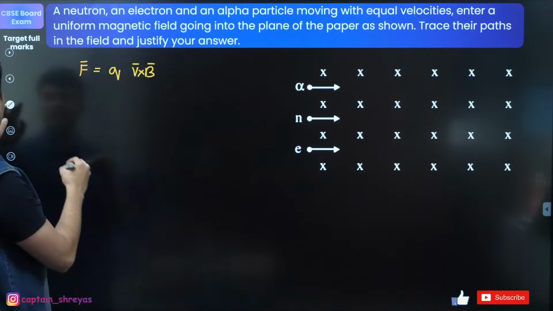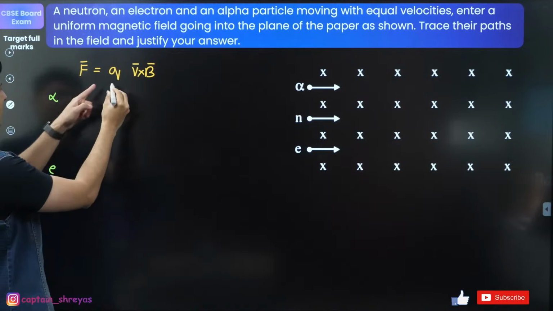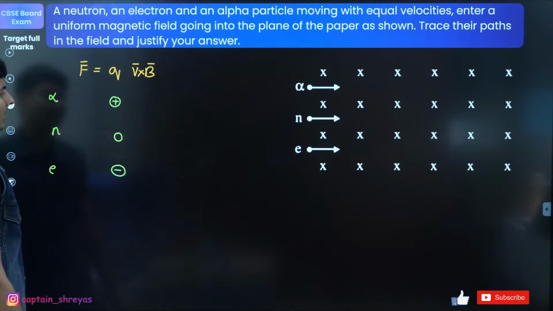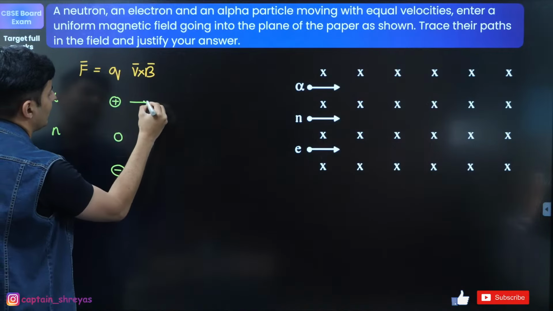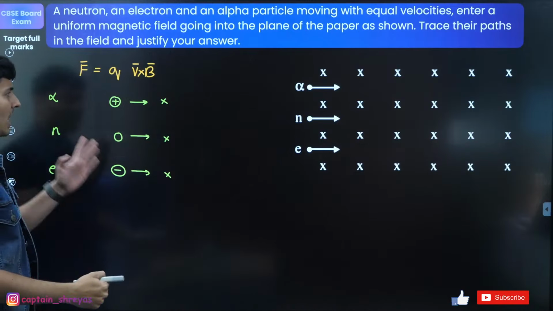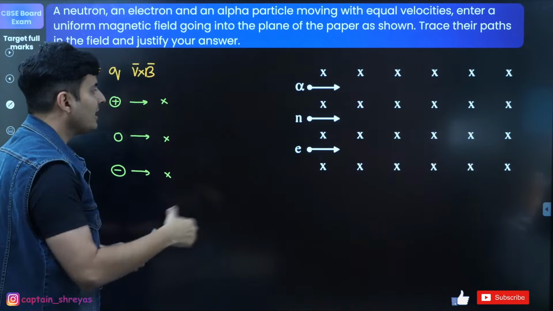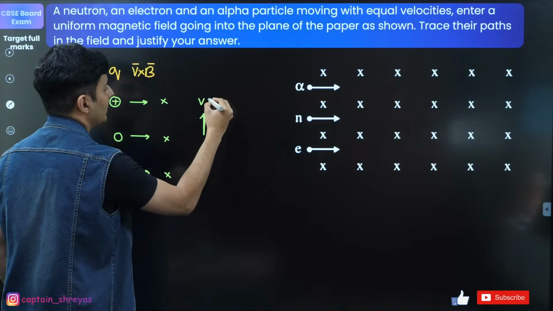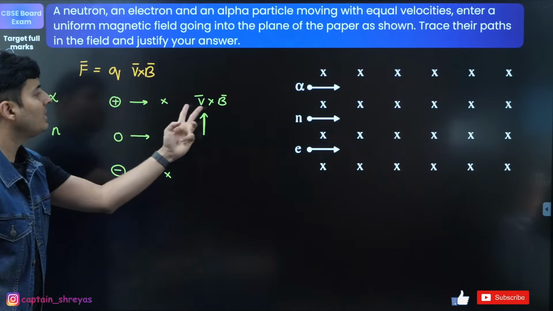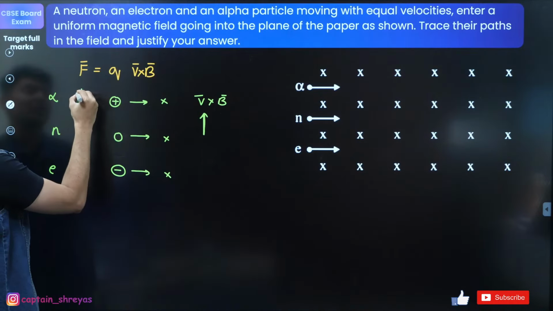If you take alpha particle, for example, and then you take neutral and then you take electron, the charge on the alpha particle is positive, neutral particle has zero charge, electron has basically negative charge. The velocity for everyone is towards this side. The magnetic field is inside for everyone. Now, what happens when you do V cross B? Velocity is there, magnetic field is inside, V cross B vector is going to come up. Now, if it is alpha, you are multiplying V cross B vector with a positive value. So it will be in that direction only. Hence, the force will also be in the same direction.